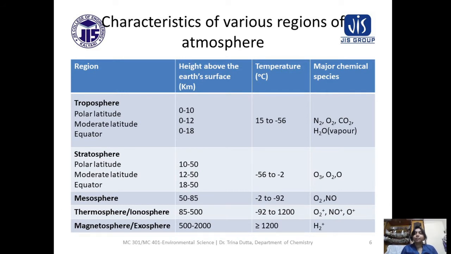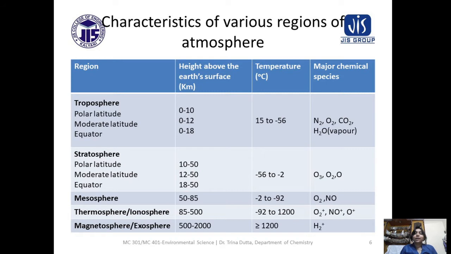So next column, we get the temperature, which is in degree centigrade. For troposphere, that is 15 degree centigrade to minus 56 degree centigrade. So what is our observation? That it is decreasing. How much did it decrease? It decreased initially 5 degrees centigrade per kilometer and then 7 degrees centigrade per kilometer.